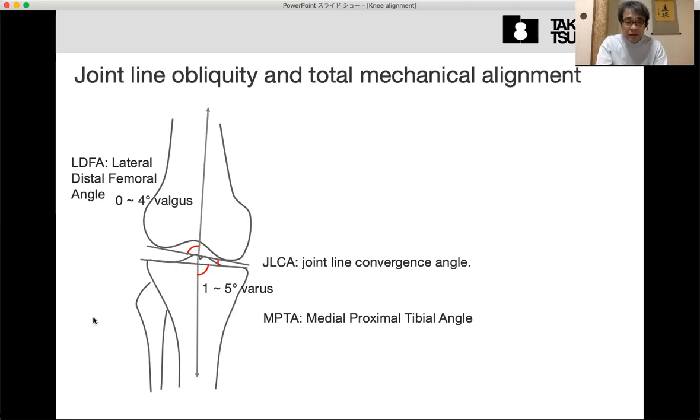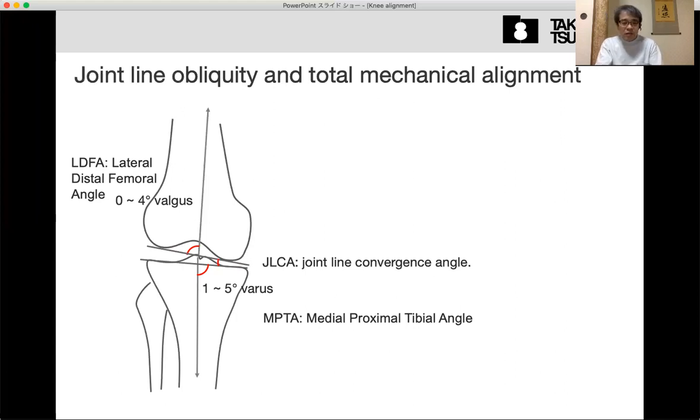In addition, the distal end of the femur and the proximal end of the tibia are not parallel. They have some angulation. We call it the joint line convergence angle.